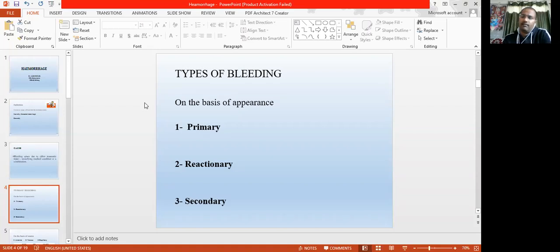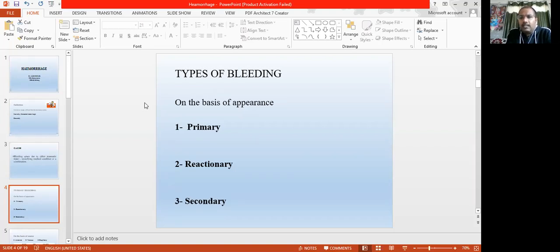When the effect of anesthesia is gone and the body starts regaining normal vitals, the blood pressure again rises. Due to this rise of blood pressure, wherever the small clots are there which are stopping the bleeding by blocking the vessels, they may dislodge from the sides.